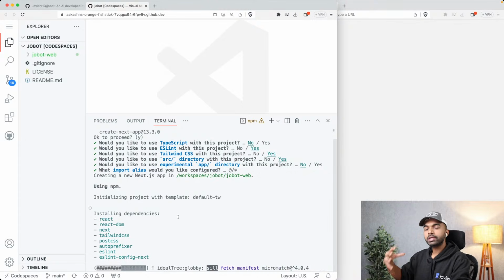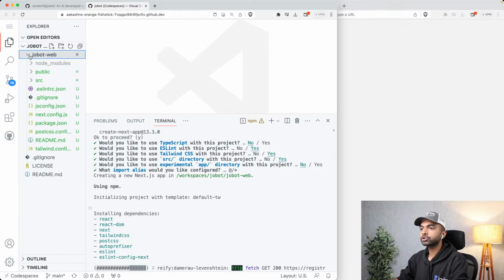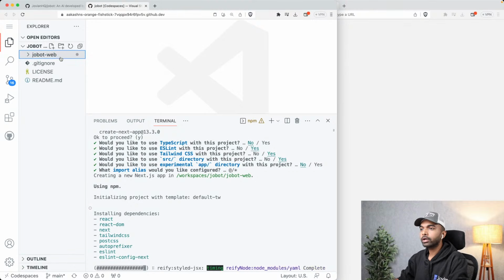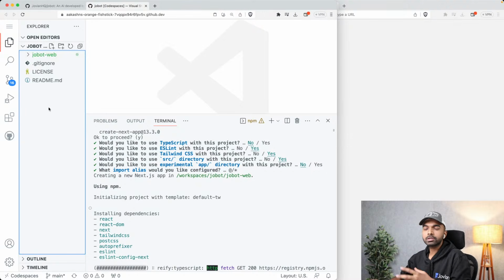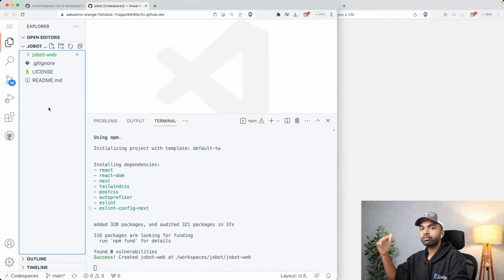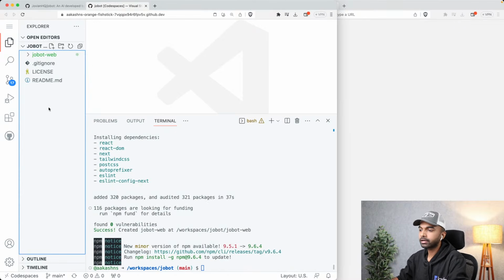So this is going to now install a bunch of libraries. It's going to install Next.js, React, etc. And it is going to create a folder here. You can see that now a folder is created, Jobot web. And in this folder is all the code for our web application. And this is a good thing because in the root of our repository, we can then create maybe a Jobot Discord, Jobot WhatsApp, Jobot Android, etc. kind of folders.